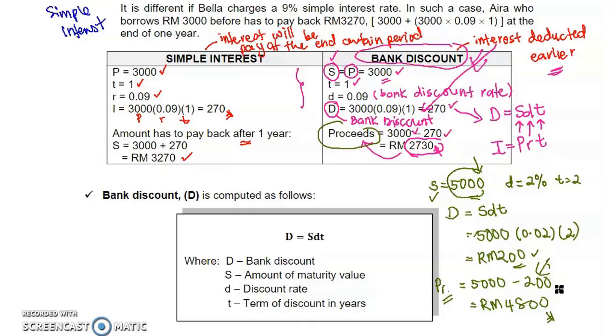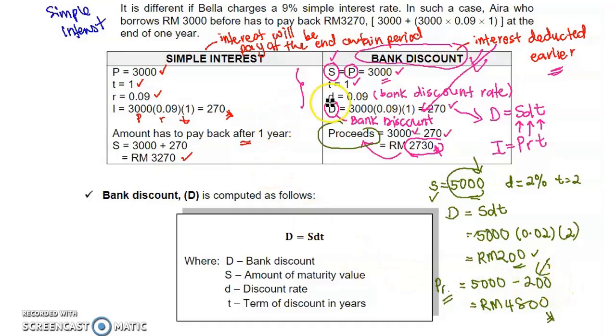If the bank offers you bank discount, not simple interest, you need to ask for more than 5,000, because later on you will get less. If you still want 5,000 in hand using bank discount, you need to ask for more than 5,000.